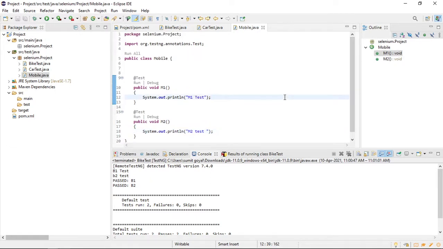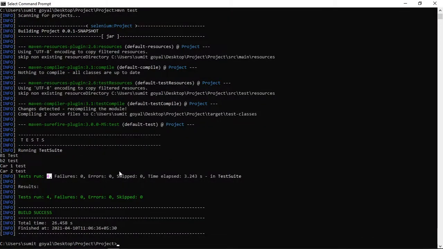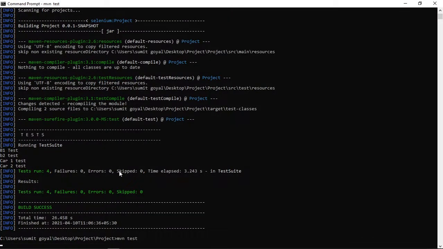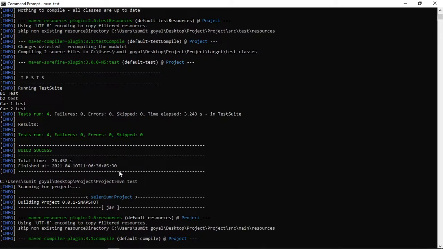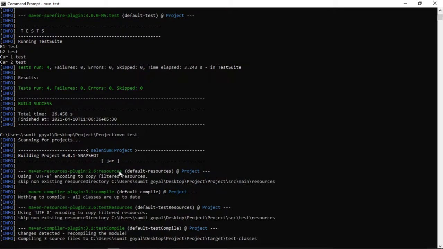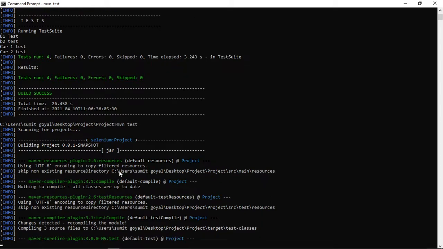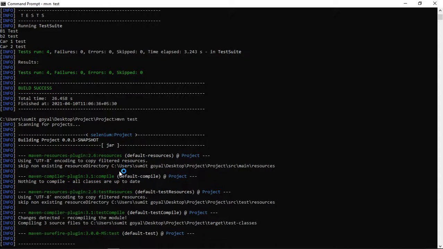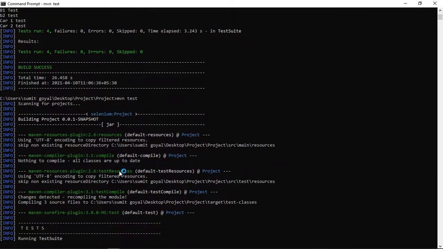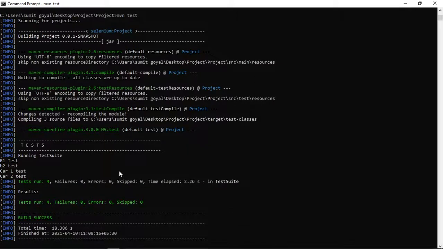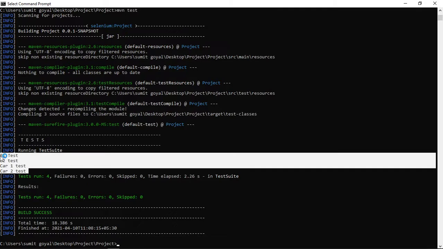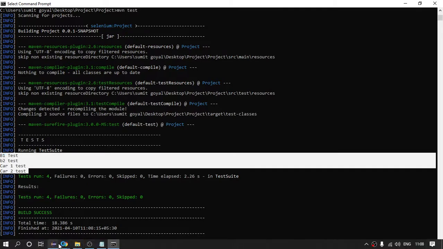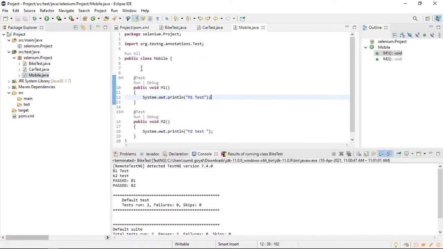If I save it and try to run this again, let us see what the output is. If I say Maven test, again it has run a total of 4 test cases, whatever it has run earlier, but we did not see this one. These 2 test cases are not run.